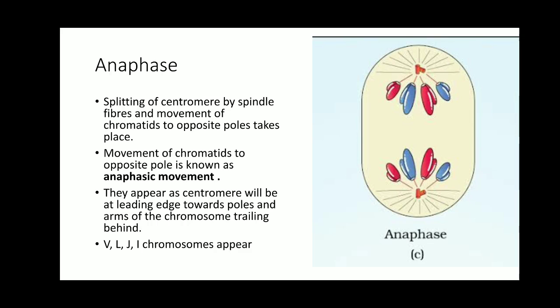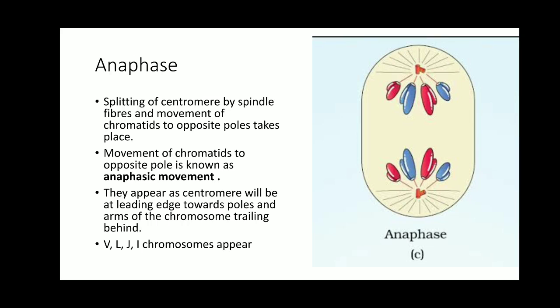The spindle fibers split the centromere which is attached at the kinetochore and make these daughter chromatids move to the opposite poles. So the centromere of each chromosome arranged at the metaphase plate is split by the spindle fibers, and it is going to move these daughter chromatids to the opposite poles.